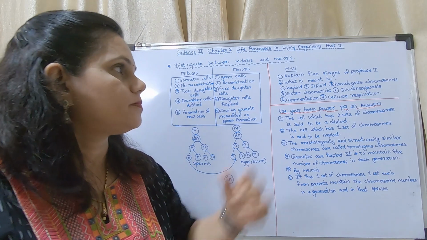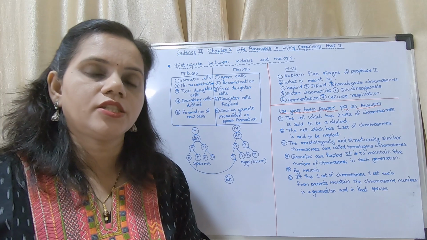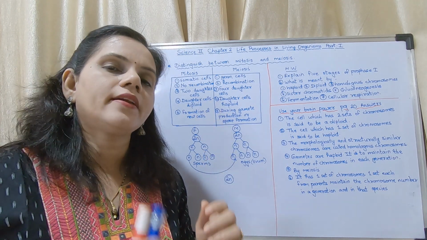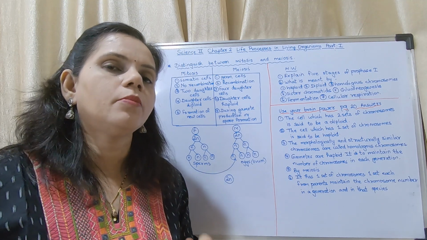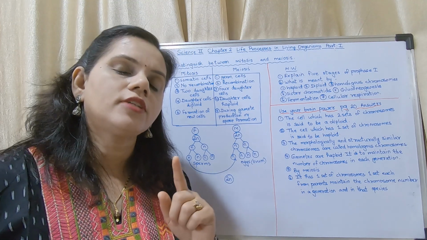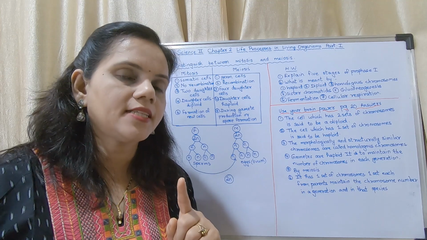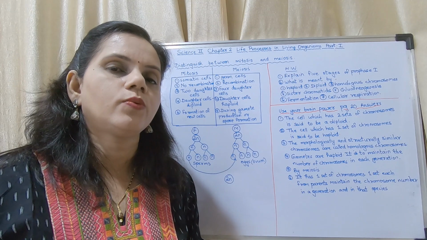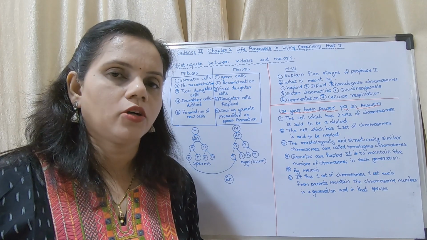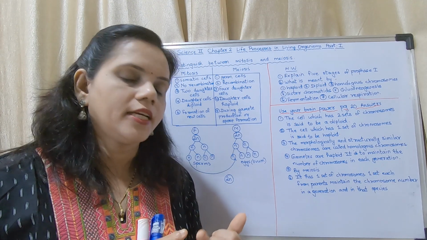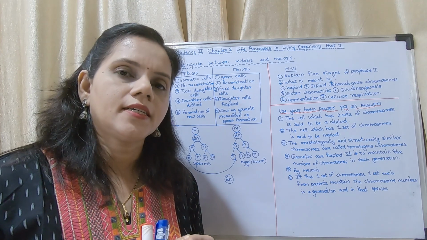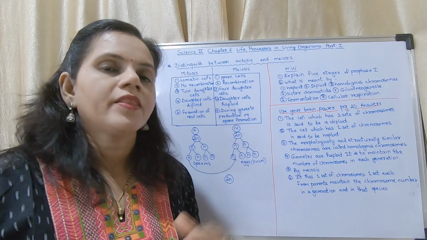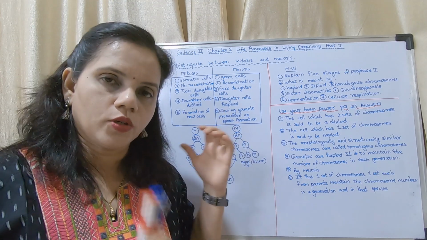Now today's homework: explain the 5 stages of prophase 1. Whatever I have explained in the lecture, you may write whatever I have written on the board and draw the diagrams. You have to write only the first 5 stages as the answer for this. Do not write about metaphase 1, anaphase 1. Only write about leptotene, zygotene, pachytene, diplotene and diakinesis. The other part you may write in your notebook.